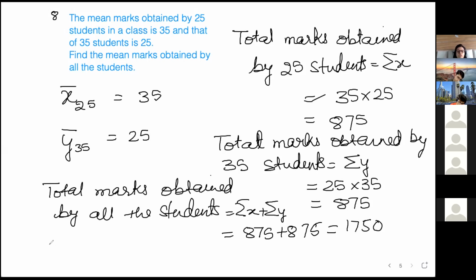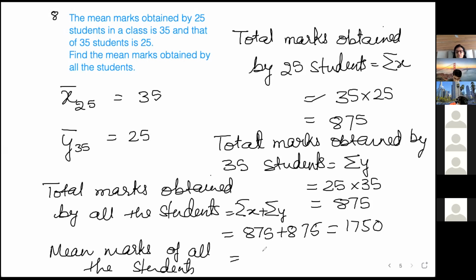So mean marks of all the students will be equal to 1750 divided by how much? Tell me. It's 60, 35 plus 25, right? So that is 60. So 0 and 0 cancel, and find out the value.